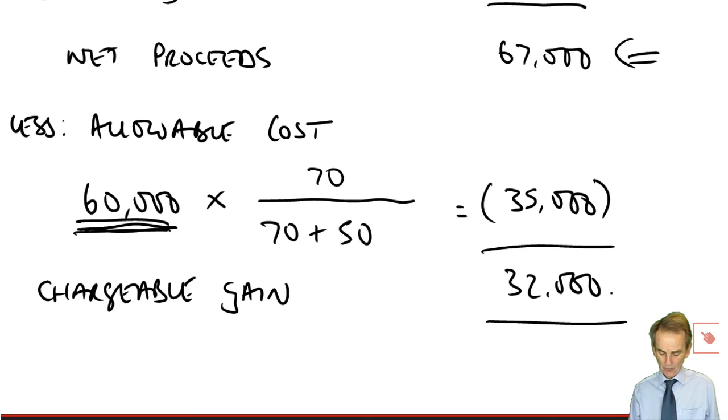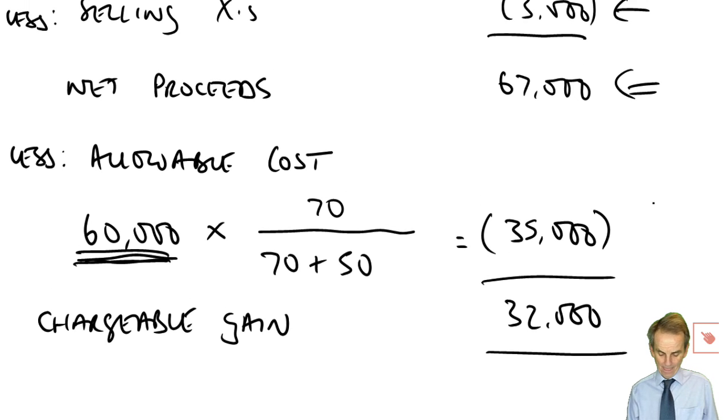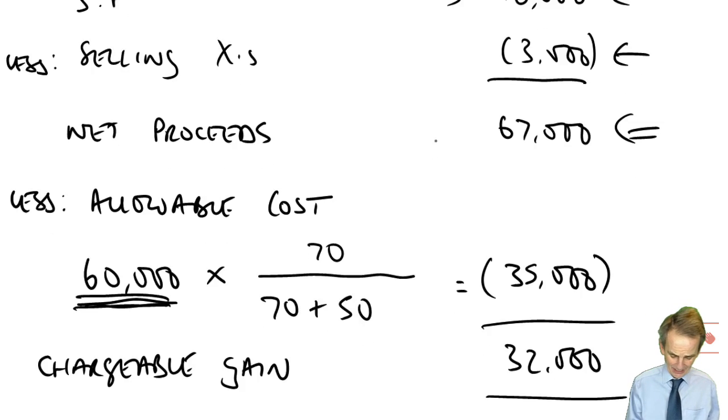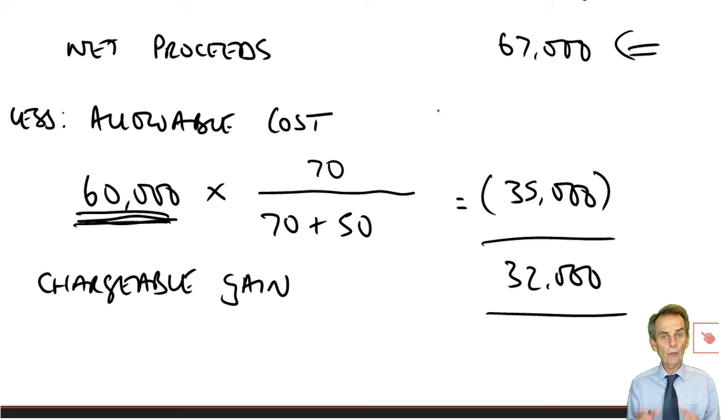A couple of other points just to note. If there were individual costs incurred on the two individual parts of that property, if we could specifically identify costs on this bit of the property, then those would be deducted in full. This calculation applies to the common costs, those shared by the entire property.